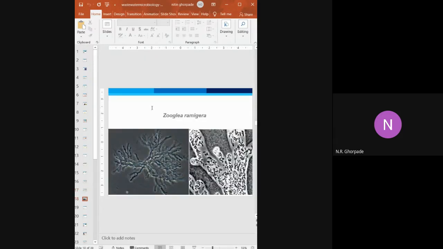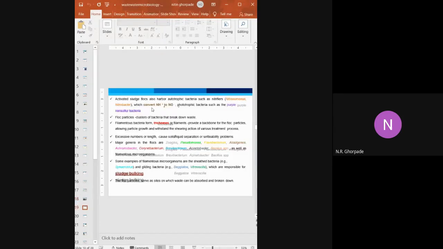Now Zoogloea ramigera is present in that waste material. Now we are moving to the bacteria which are mostly found in the secondary process. One condition there is activated sludge. So when we are saying activated sludge, what is the meaning of activated sludge?